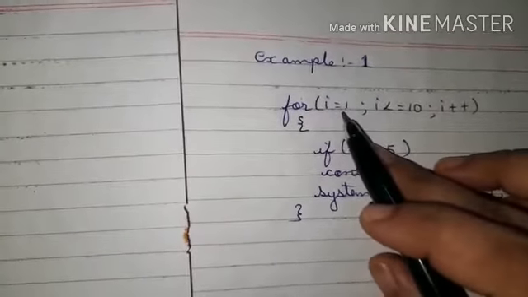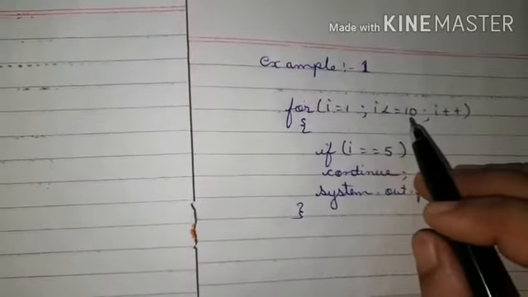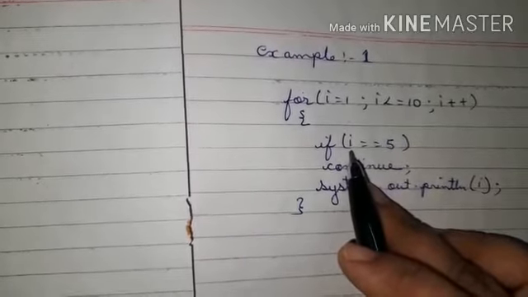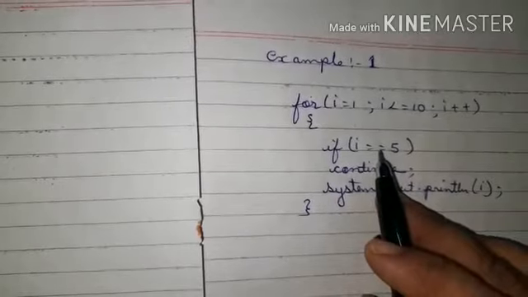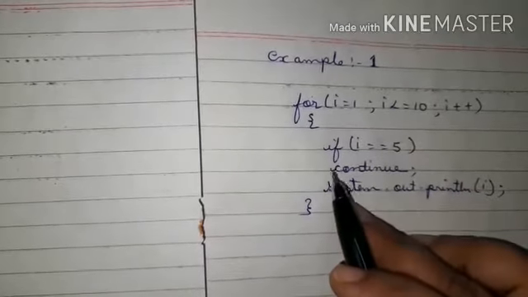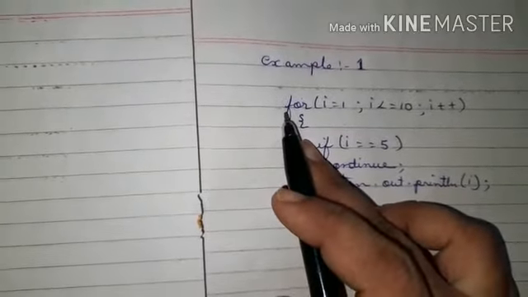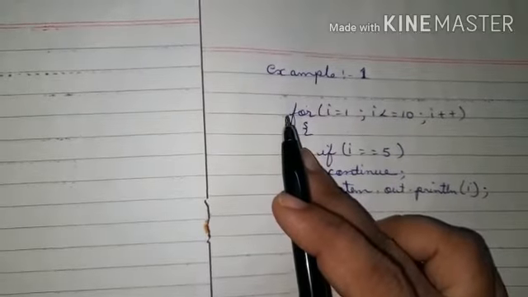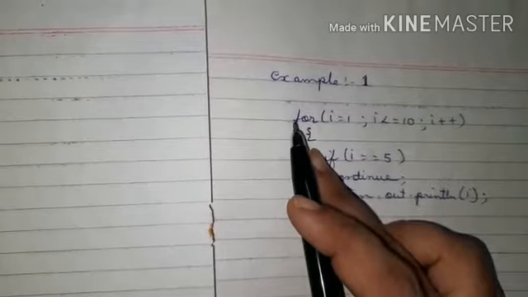Here you can see there is a for loop. I starts from 1 and it is going to move till 10. Inside it there is an if where the condition is i equal to 5. When i is equal to 5, continue means the control will transfer to the for loop.